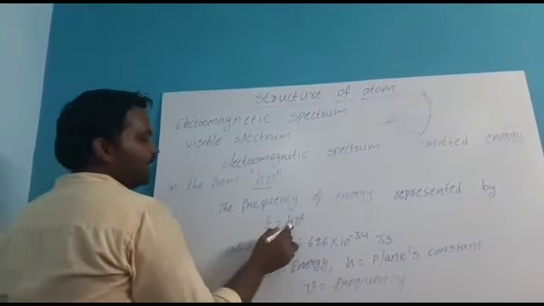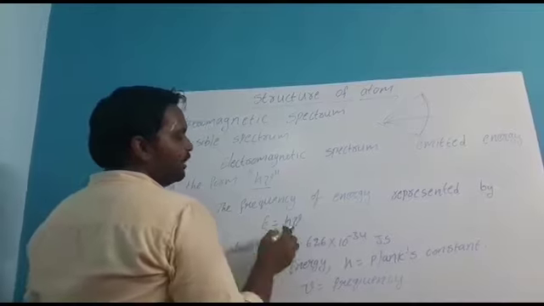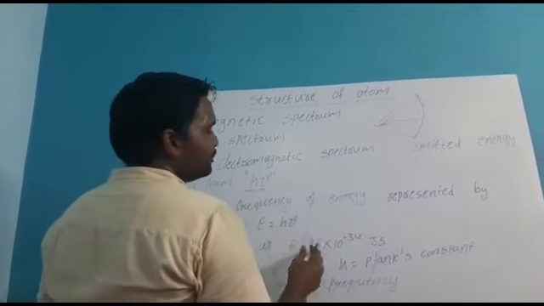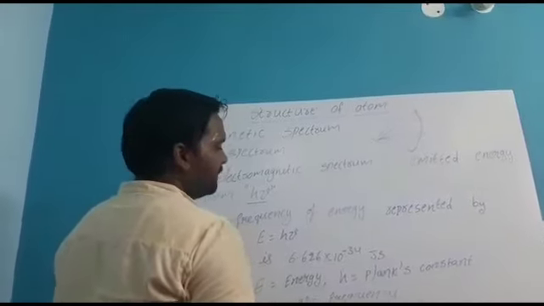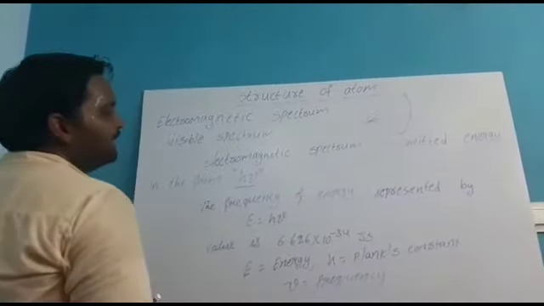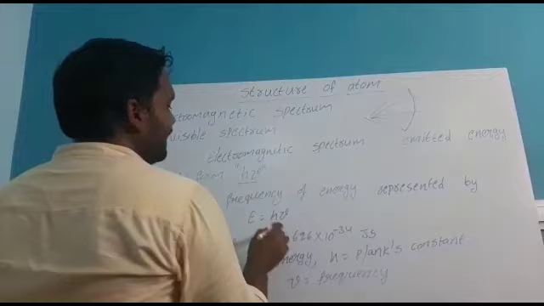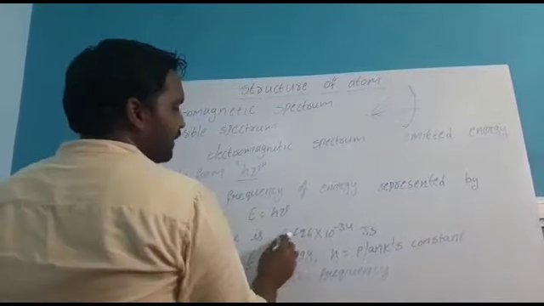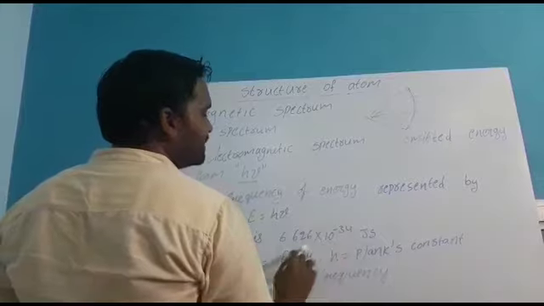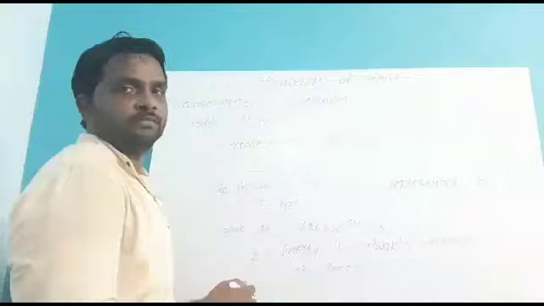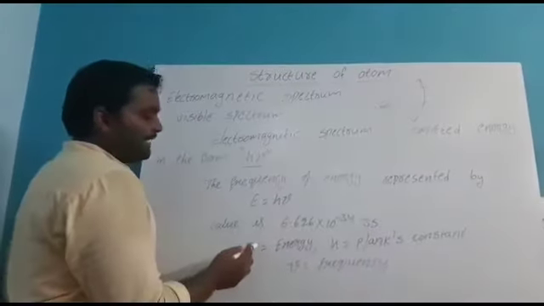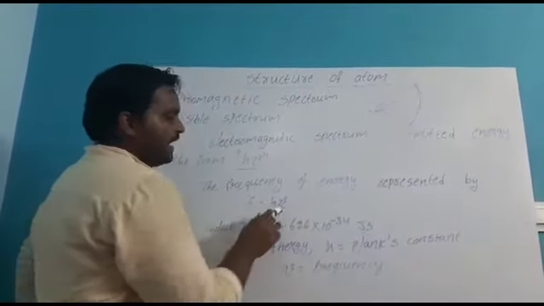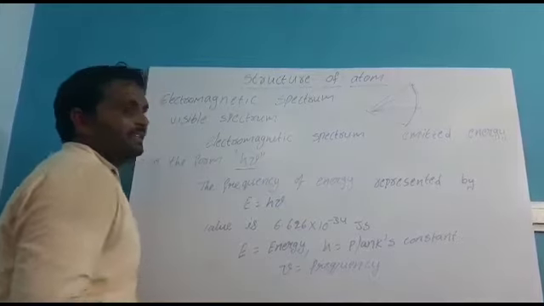The value of h is 6.626 into 10 to the power of minus 34 joule second. From this you will get some problems in intermediate. Here E means energy, h means Planck's constant, and nu means frequency.